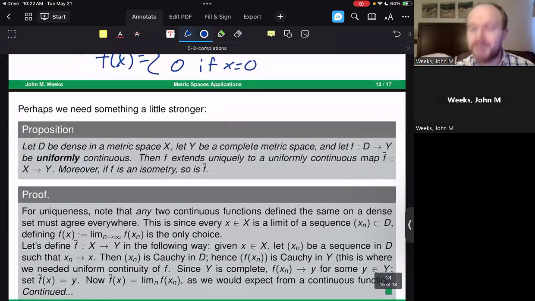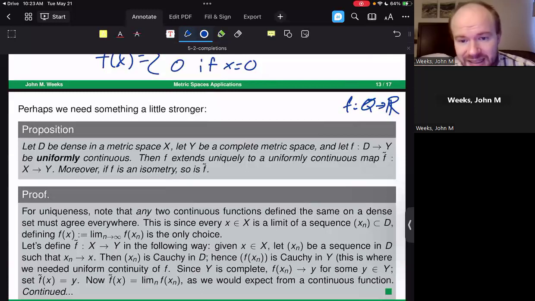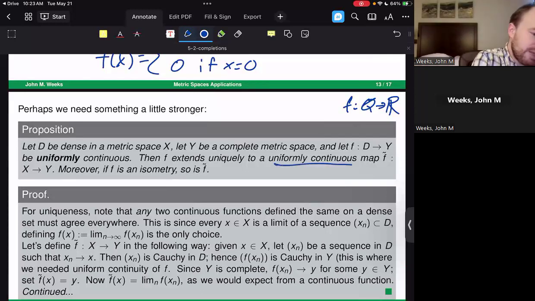What if we started with uniformly continuous functions? Let D be a dense subset of the metric space X, and let Y be a complete metric space. Let the function f be mapped from the dense subset to Y, and let's ask for it to be uniformly continuous. So you could imagine, for example, a function f that goes from the rational numbers to any sort of set over here, as long as it's complete. Then f extends uniquely to a uniformly continuous map, f tilde, that goes from X to Y, X being the completion of the set D.